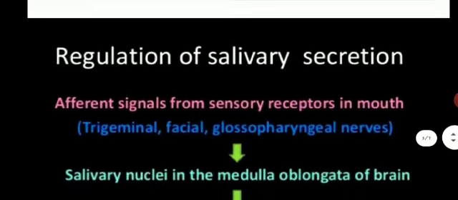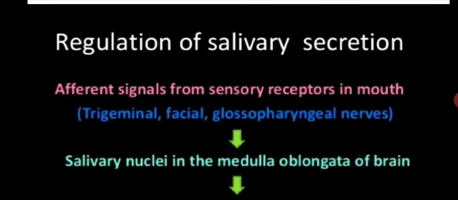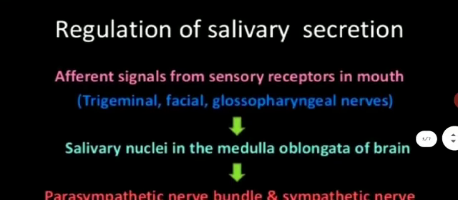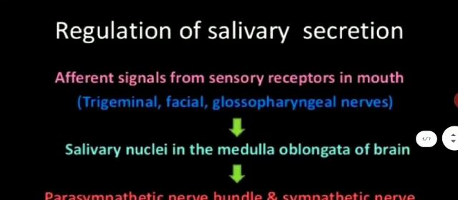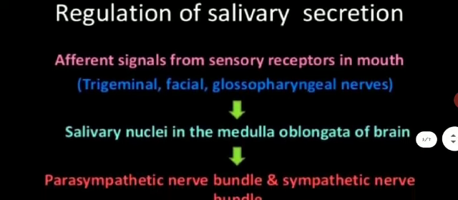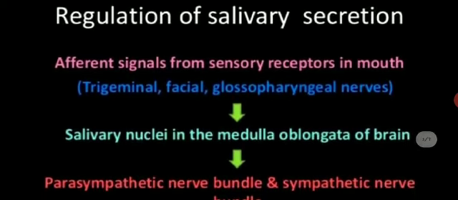Next is the regulation of salivary secretion. How the saliva or the salivary secretion is regulated. So first is afferent signals from sensory receptors in mouth. Afferent means inwards or towards something. Afferent signals from sensory receptors in mouth.